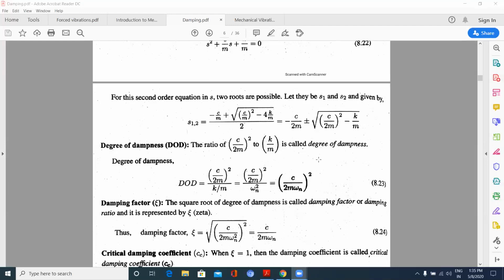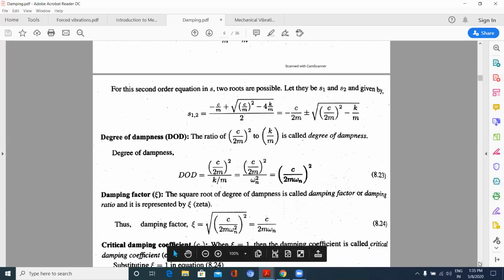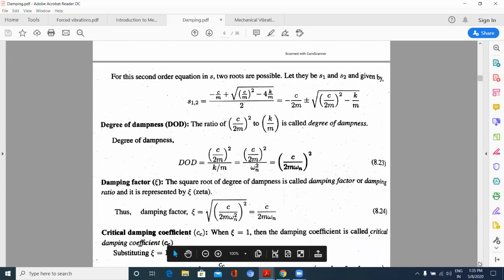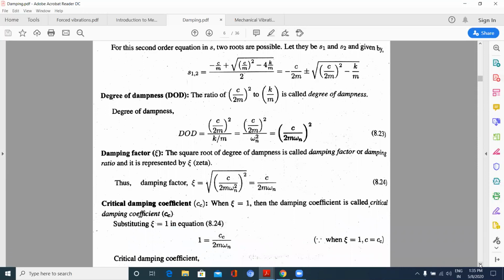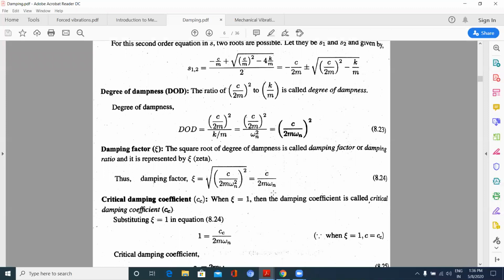Now the damping factor psi is given by the square root of the degree of dampness, that is the square root of (C by 2m omega n) whole square. The whole square and square root get cancelled. What I get is C by 2m omega n. What is omega n here? Under root k by m.